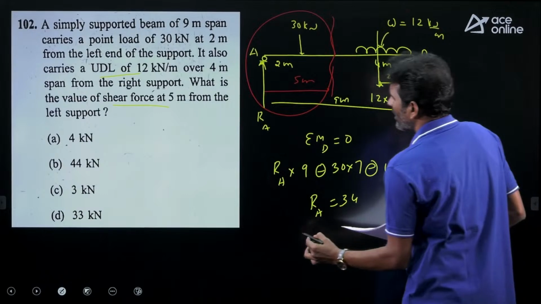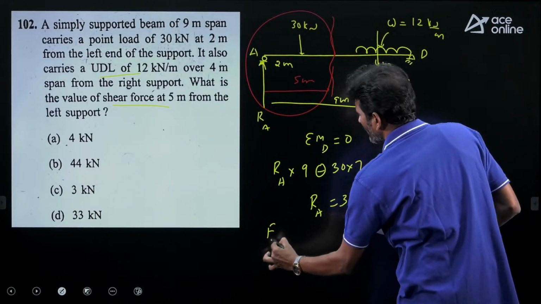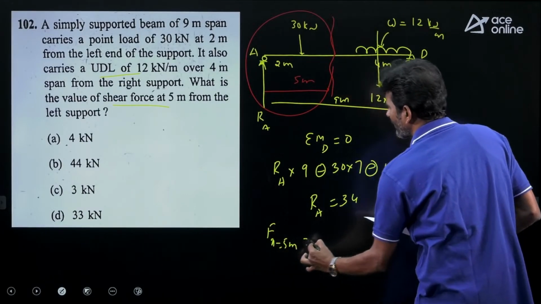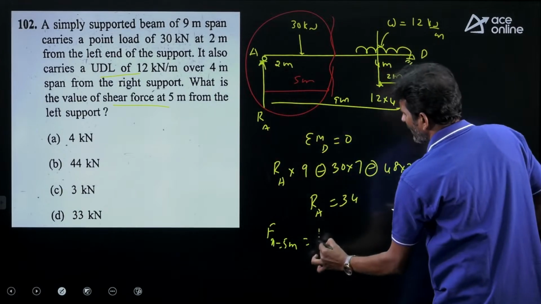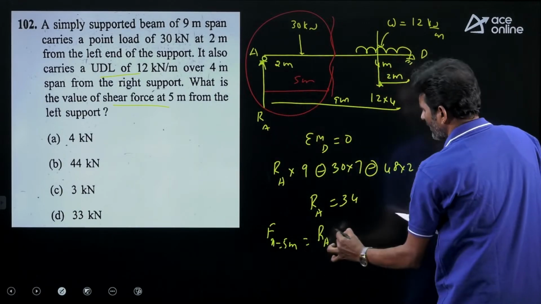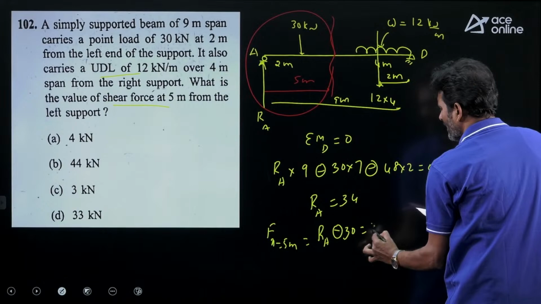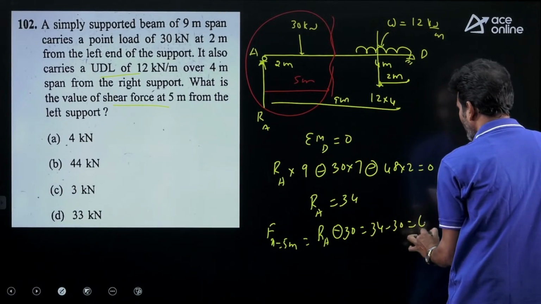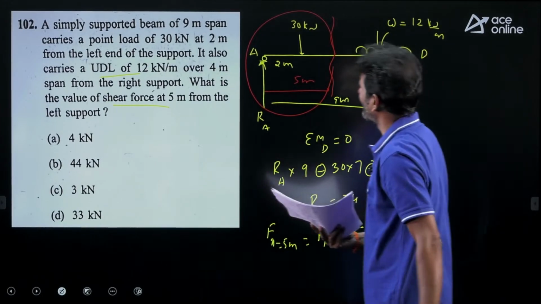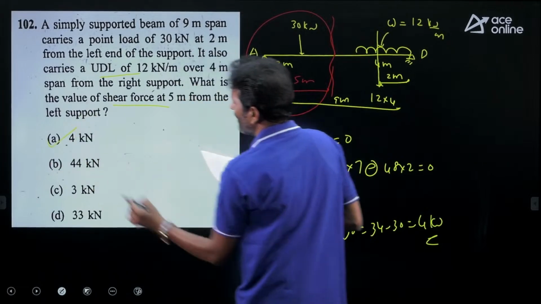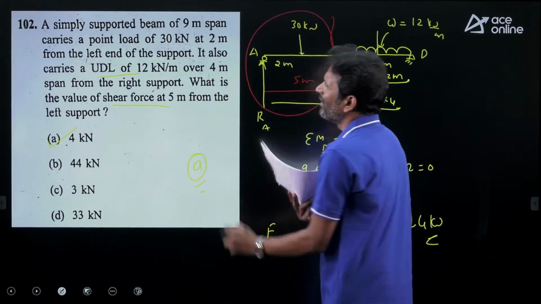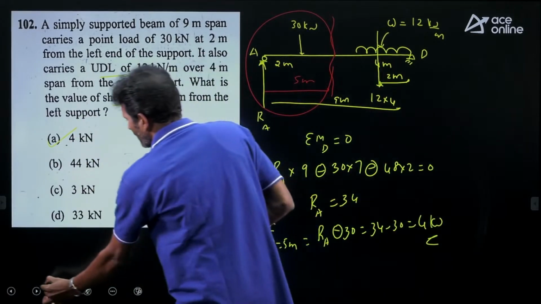Once I have the RA value, find the shear force at x equal to 5 meter from the left support. Two forces we have: RA positive value, 30 negative value. RA 34 minus 30, how much? 4 kilonewton is the shear available at that section. Option A is correct for this question. Let's move on to the next question.